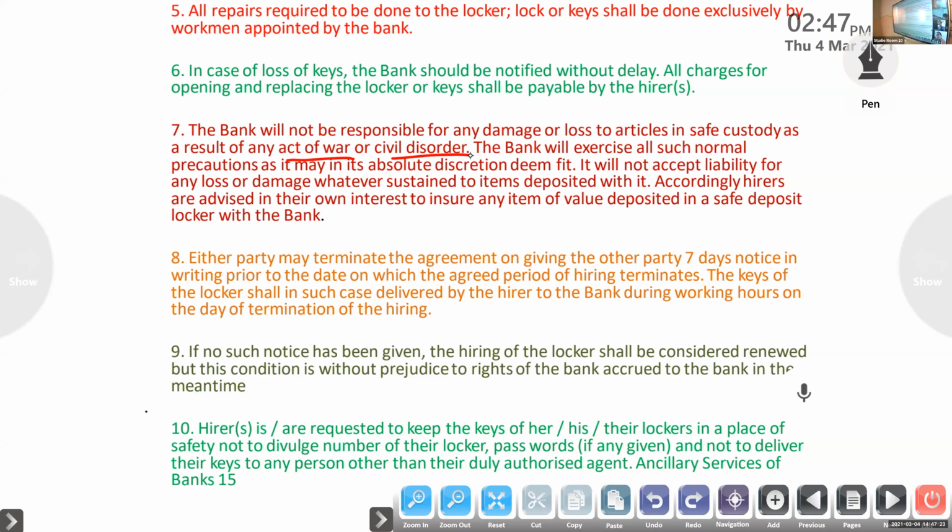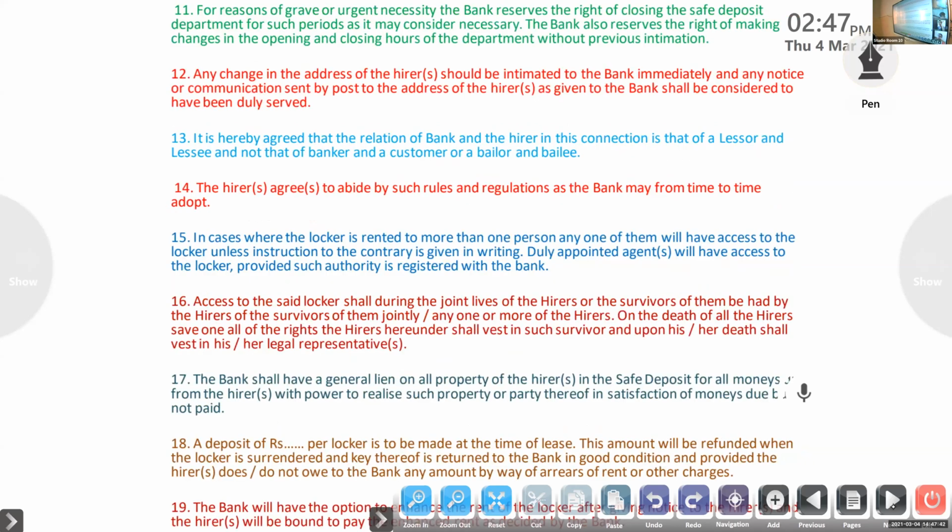Hirers are requested to keep the keys of their lockers in a place of safety, not to divulge the locker passwords, and not to deliver their keys to any person other than a duly authorized agent. So they have to keep their keys and not give them to another person. Then for reasons of grave or urgent necessity, the bank reserves the right of closing the safe deposit department for such a period as it may consider necessary.